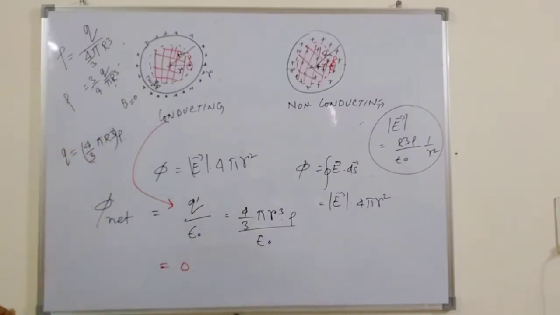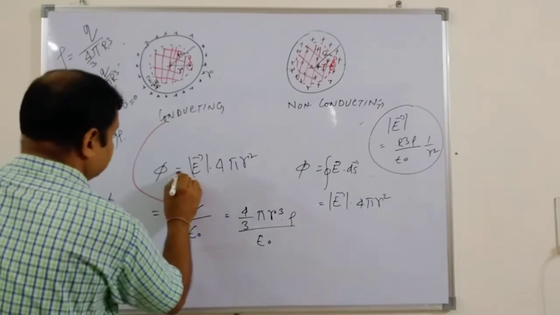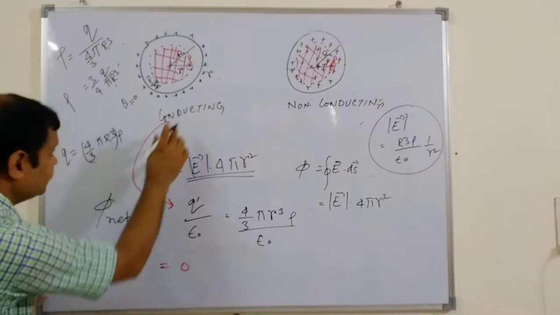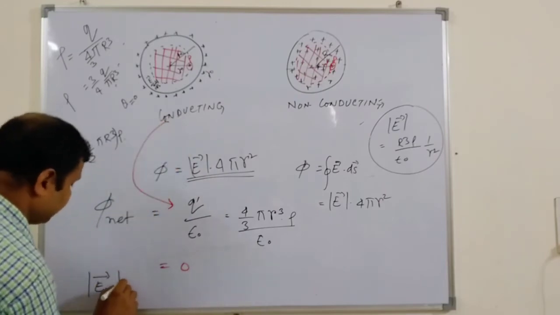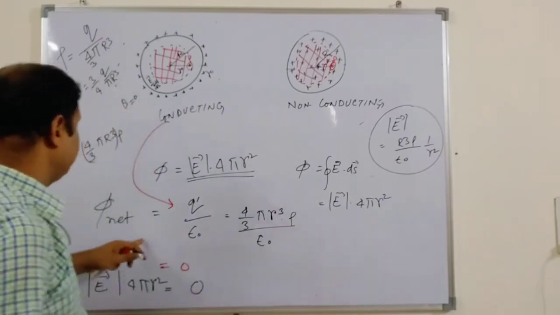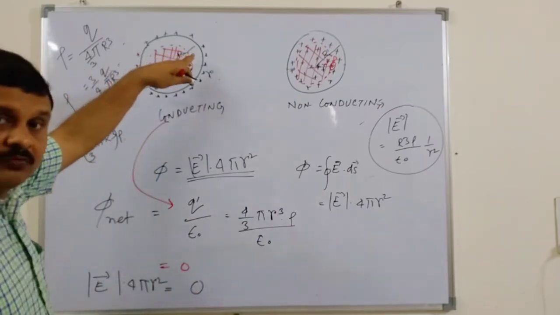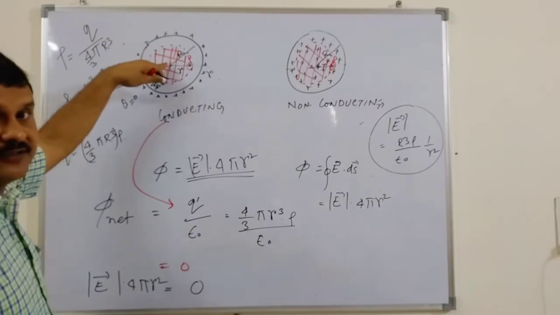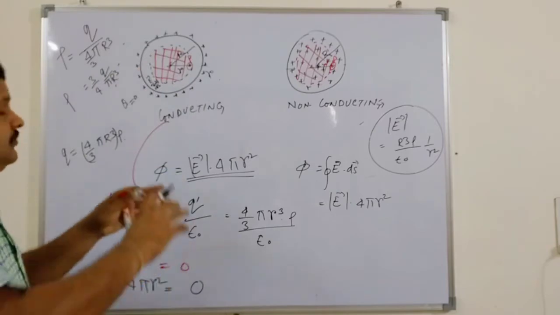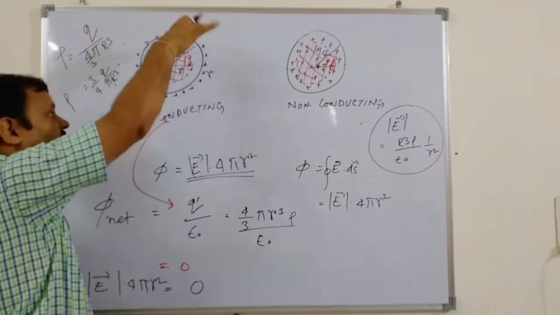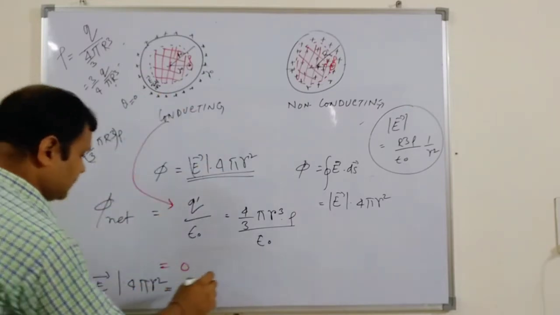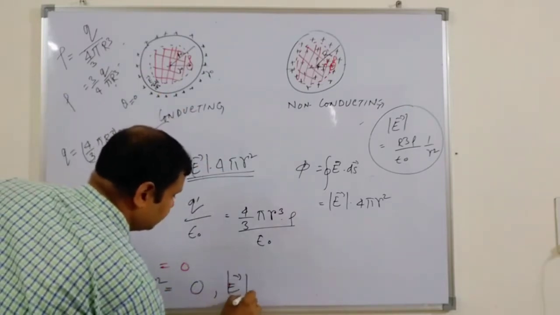And the electric field generated by this one: |E| times 4 pi r squared for the conducting body is nothing but 0. Because there are no charged particles, molecules or atoms that could contribute electric field inside the body, when the charge is already distributed over the surface of the conducting sphere. So that means the electric field is 0 over here.